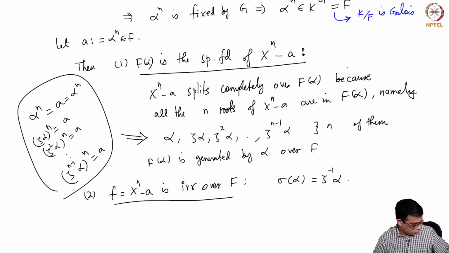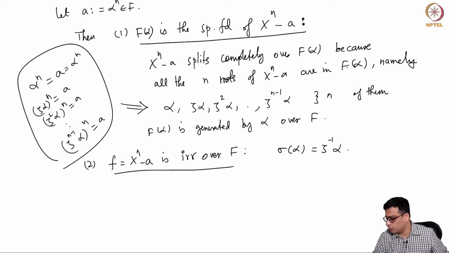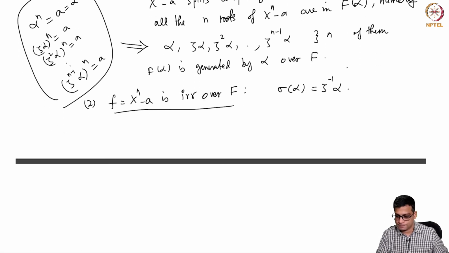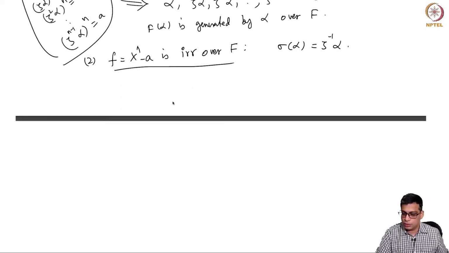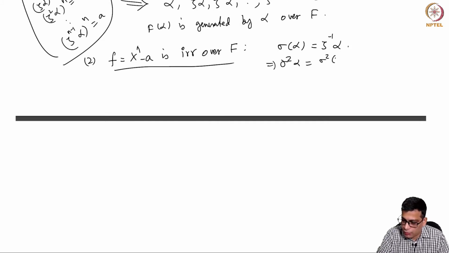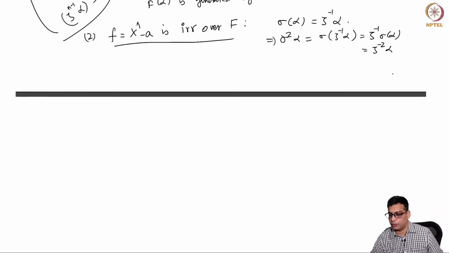Then sigma square alpha is sigma of sigma of alpha, which is sigma of zeta inverse alpha, which is zeta inverse sigma alpha, which is zeta inverse times zeta inverse alpha, so that is zeta power minus 2 alpha.